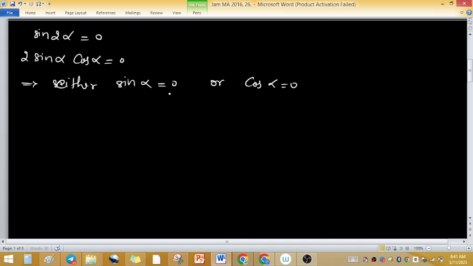Now sin alpha 0 means alpha is a multiple of pi. In the case of cos alpha 0, alpha is an odd multiple of pi by 2. So we have these values for alpha.